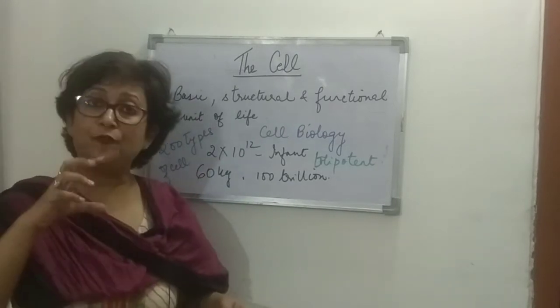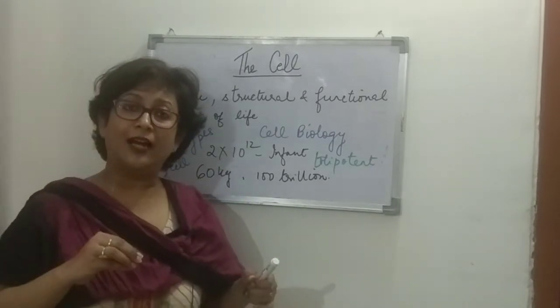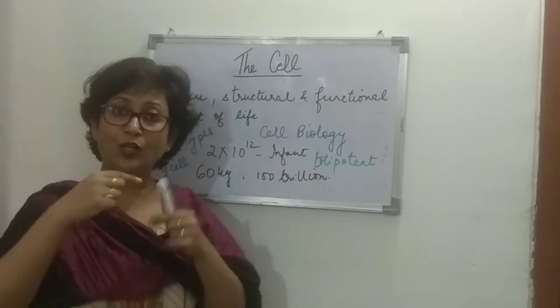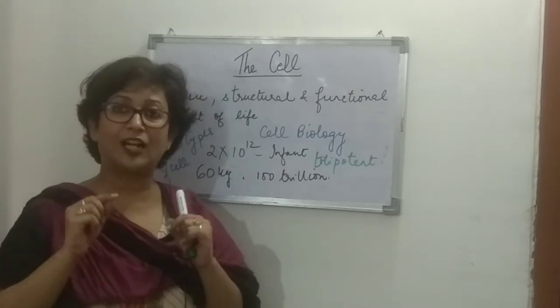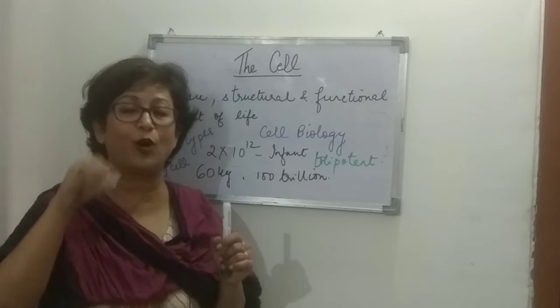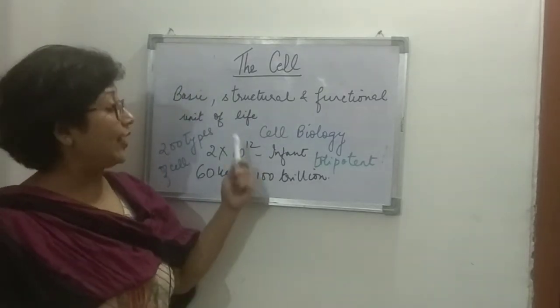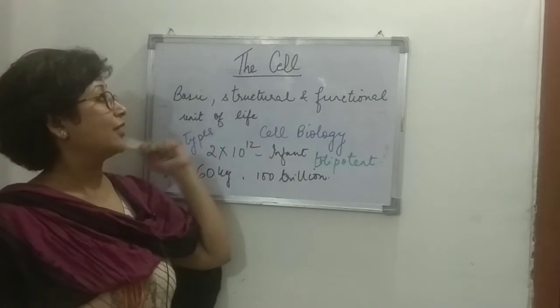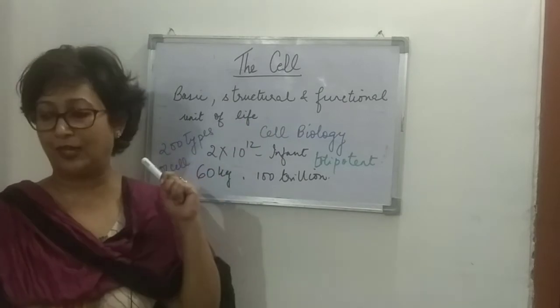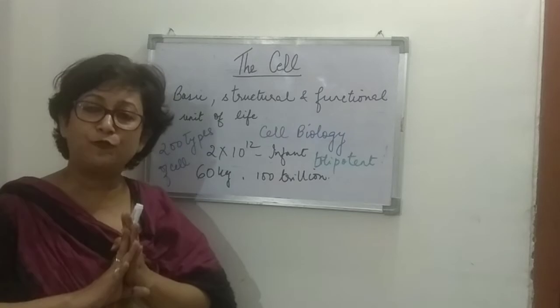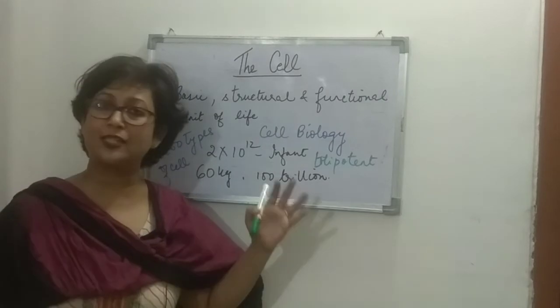Then every cell inside has many cell organelles, right? The working of the cell is actually the result of the functioning of the different organelles present inside the cell. Then we come to this part, the structural unit of life. Structural unit of life means a cell is found in different shapes and sizes.